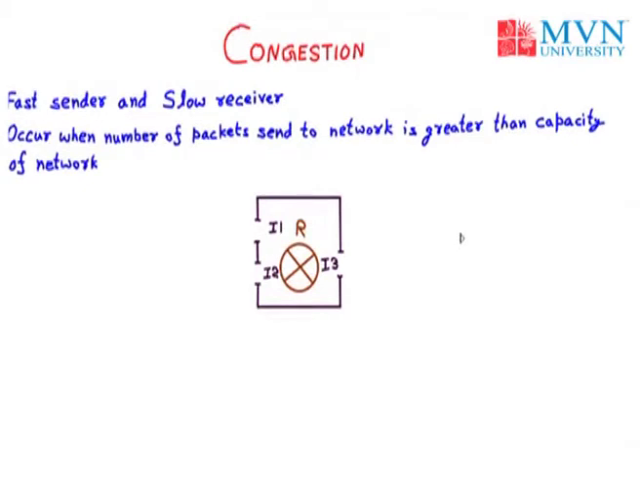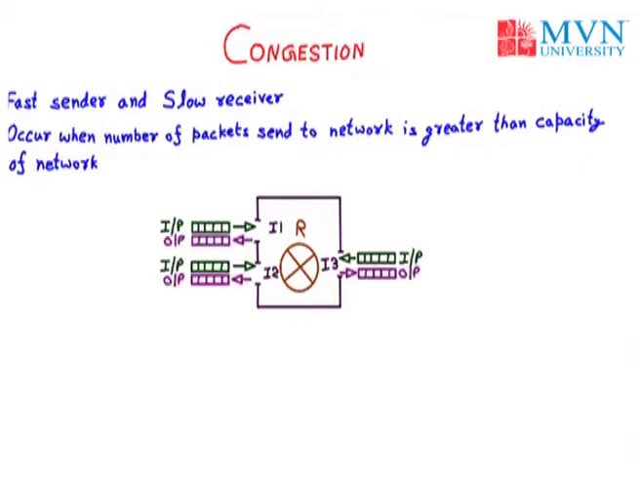Now obviously, each interface has some output and input cable. So we will define the input and output cable with the help of a buffer. We take an input buffer, which will provide the input to the router. Similarly, we have an input buffer for I2 and I3, and we have an output buffer for I1, I2 and I3. So now we have a router with three input buffers.